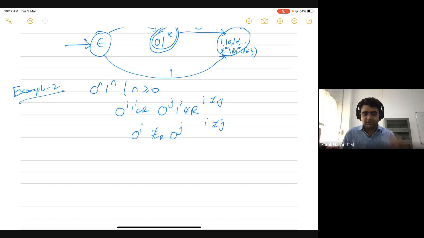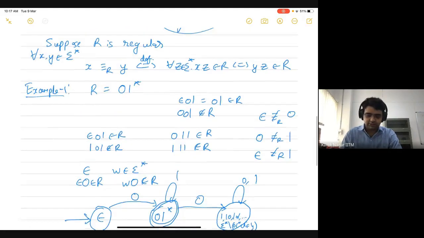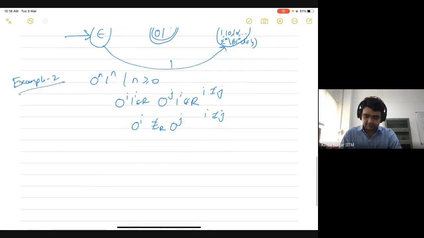So this is also another way in which you can reason about languages being non-regular. You can try to find the number of equivalence classes of this relation, the Myhill-Nerode relation, and if the number of equivalence classes is not finite, then the language is not regular. Otherwise, it's regular.